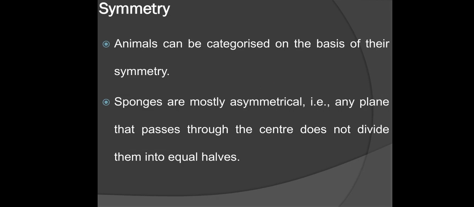Now the symmetry. Animals can be categorized on the basis of their symmetry. Sponges are mostly asymmetrical. Any plane that passes through the center does not divide them into equal halves.